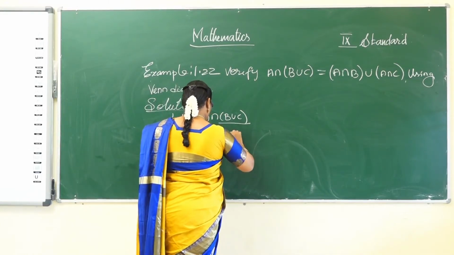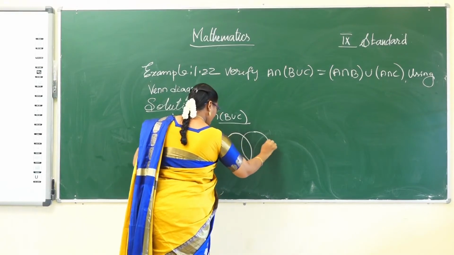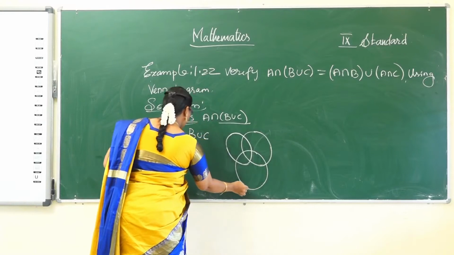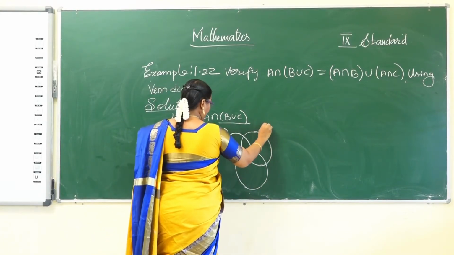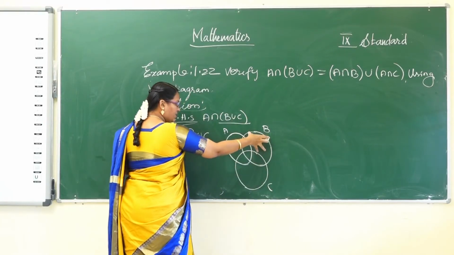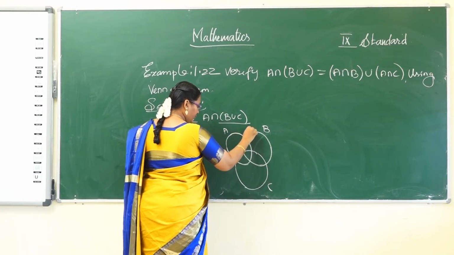Three sets are given, so you should draw three circles. So B union C: join all the elements in sets B and C. Which are the places shaded?